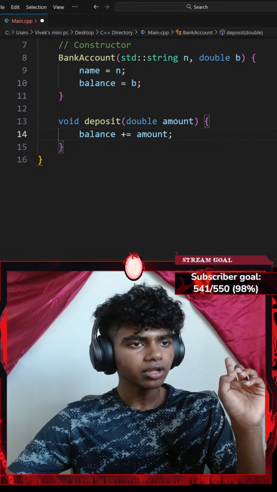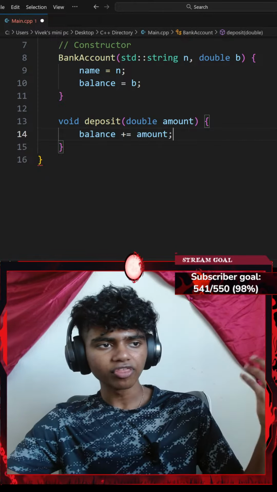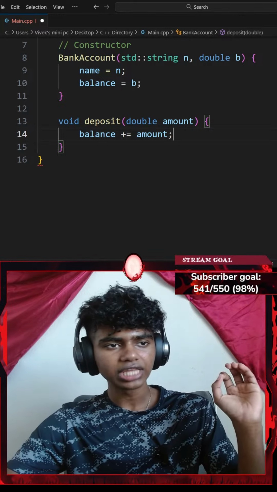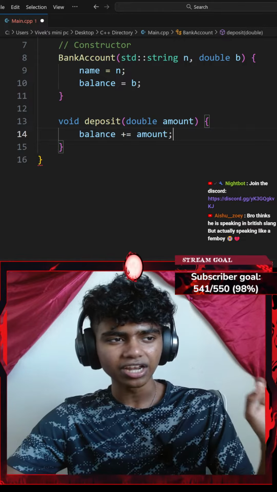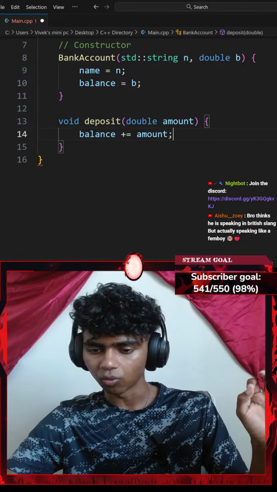Okay, and then I've got to create another method called withdraw that decreases balance only if there's enough money, otherwise it prints a warning.